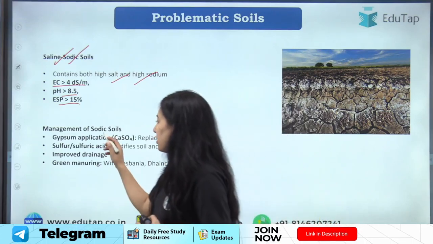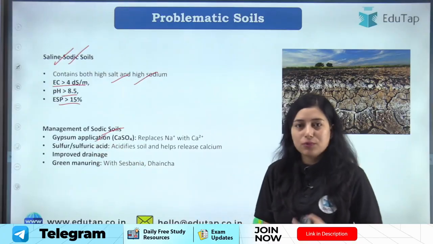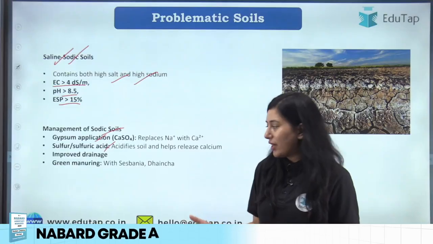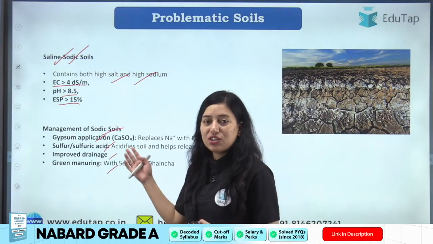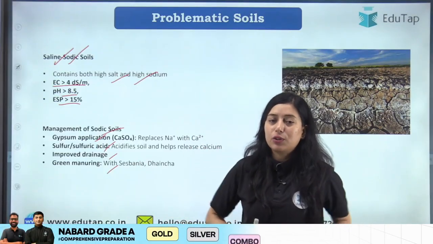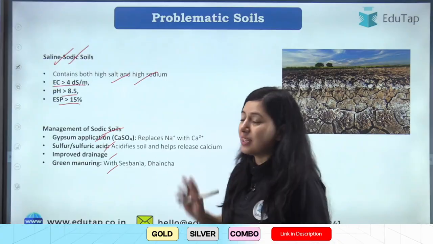Now what are the management techniques here? Again, here also we can go for gypsum application to replace sodium, right. Sulfur and sulfuric acid, we can acidify the soil, right. Then we can again improve drainage, we can add green manuring. The same applications can be done here for management as we were doing for the sodic soil, right. So this is about your saline sodic soil.